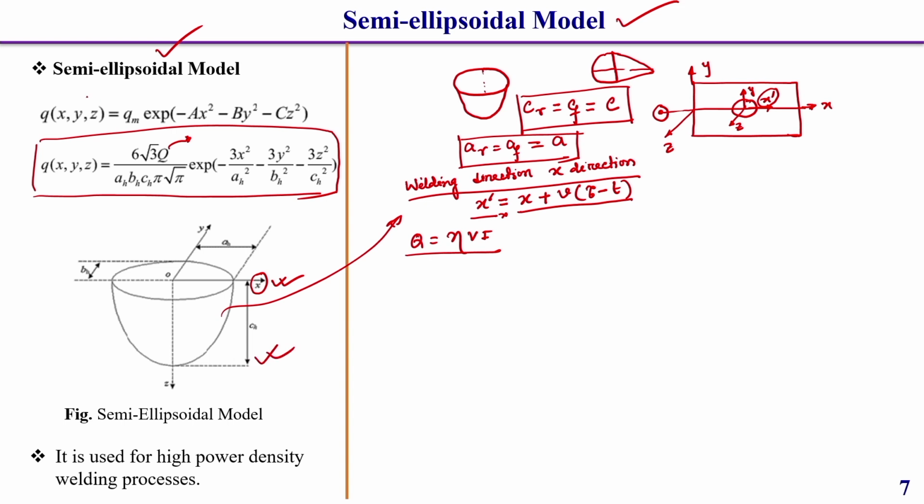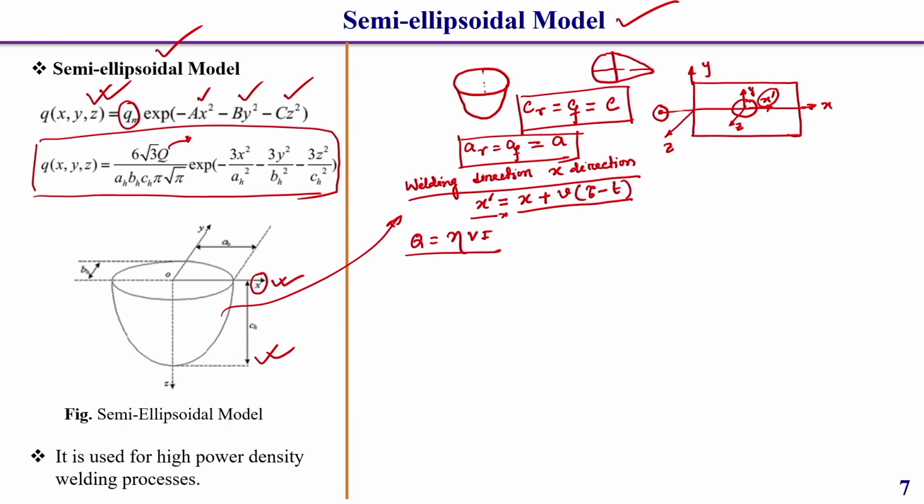Now, how do we derive this volumetric heat source equation? The same things we discussed in detail in the Goldak double ellipsoidal heat source model, but the way I discussed there, first of all you need to find out this Q M in terms of these A, B, C parameters. How I have already discussed what the value of A is for calculating these things, in detail in the double ellipsoidal heat source model.